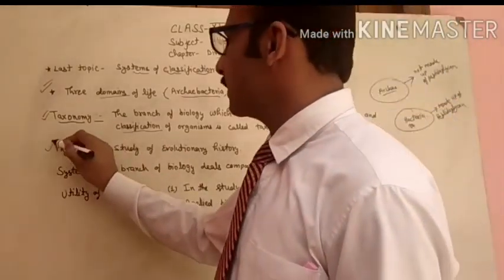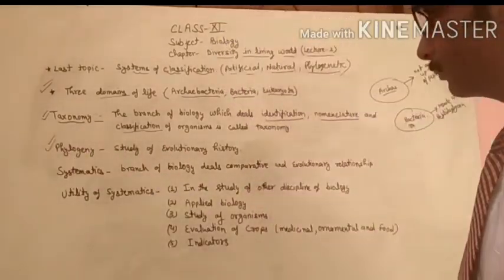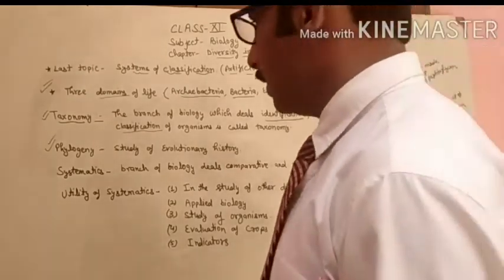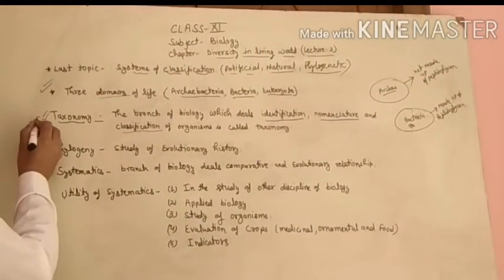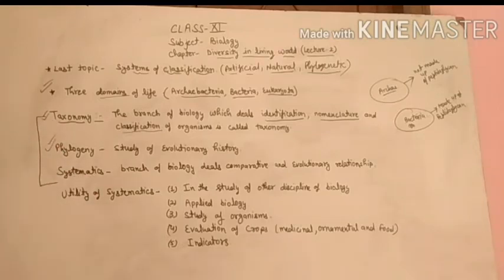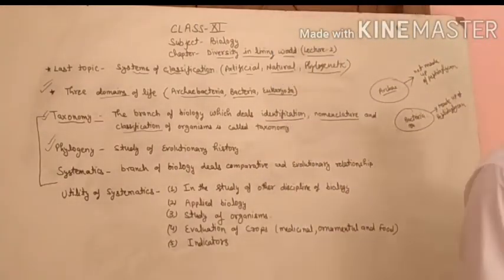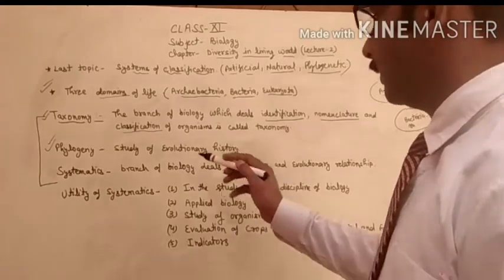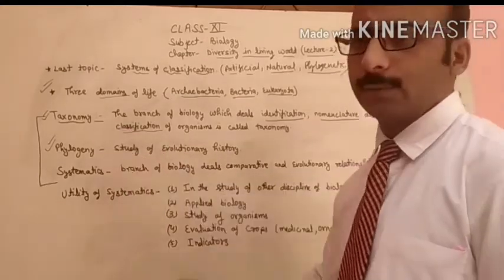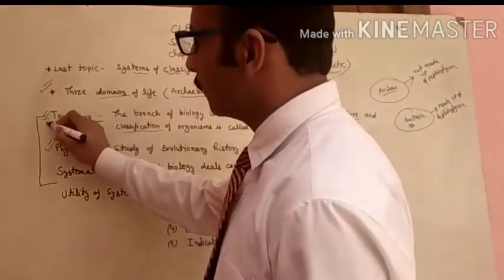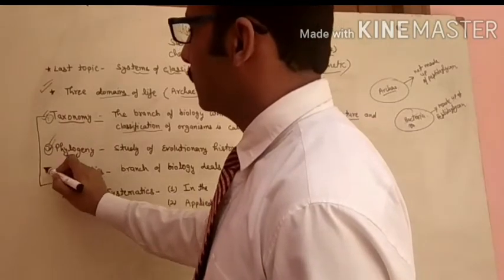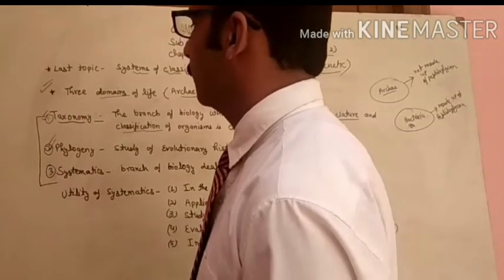Now the next one is phylogeny. These three topics, taxonomy, phylogeny and systematics, are the three bases of the classification. The first one is taxonomy, the second one is phylogeny, and the third one is systematics.